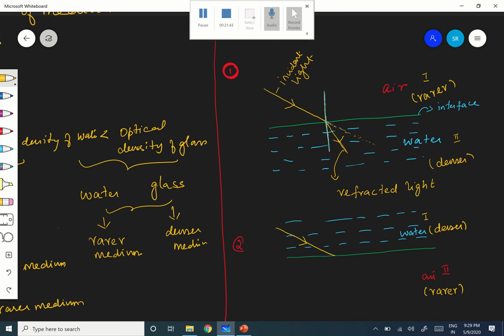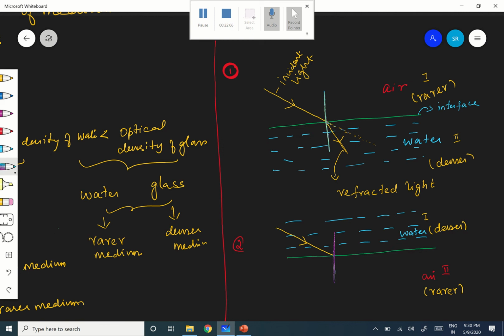The green line is the interface. Now you draw the normal at the point where it touches the interface. Normal means perpendicular. This is the normal.